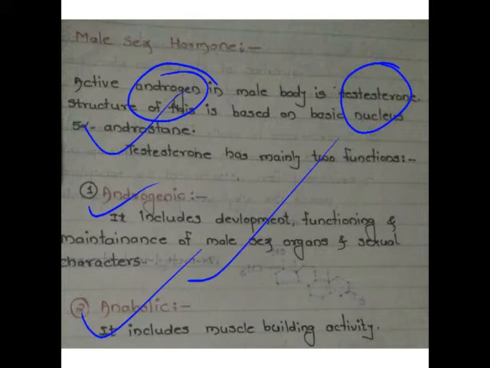So the male sex hormone testosterone performs two functions: the androgenic function for the development and maintenance of secondary sexual characters, and the anabolic function to increase muscle strength and for muscle building activities, in the form of anabolic steroids.